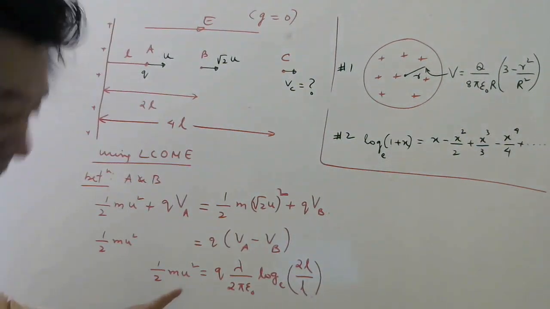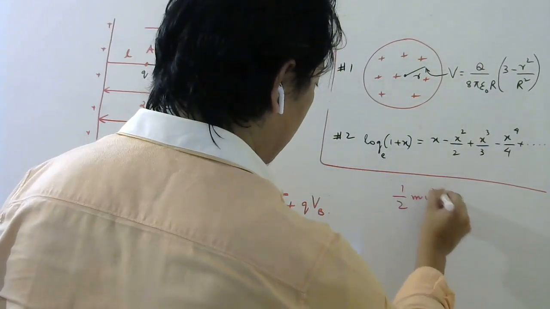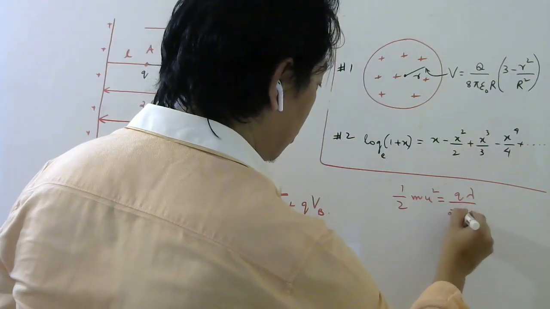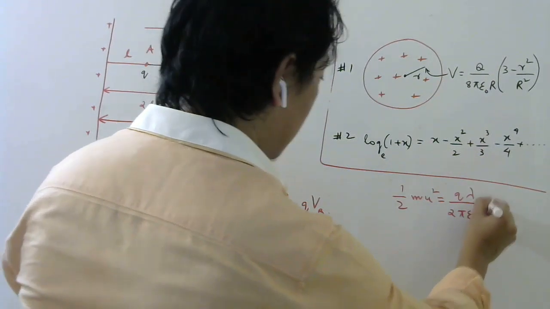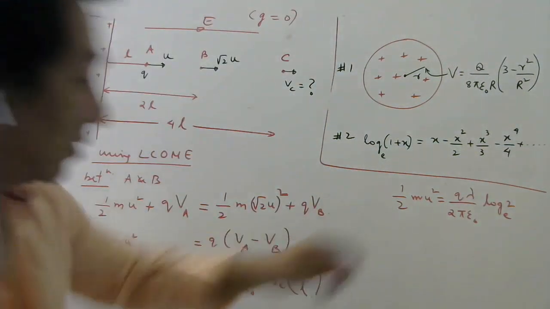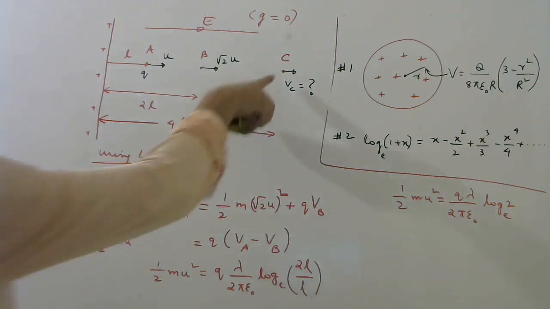So half mu square is coming equal to how much? Q lambda by 2 pi epsilon naught log 2 base e. Okay, so keep this in mind. Now we have to find velocity here, remember.